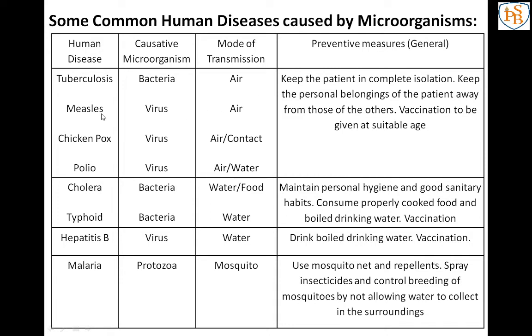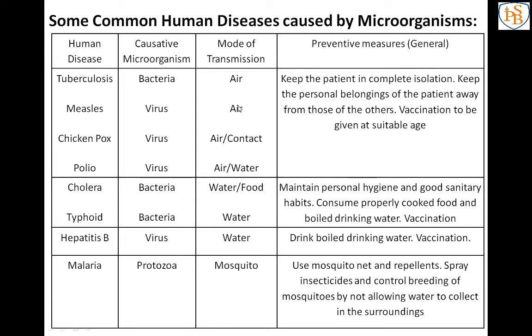Measles is another human disease. In measles, there is cough, a running nose, and the eyes are inflamed, and we can see these symptoms of measles after 10 to 12 days, because the pathogen is not a bacteria or a fungus, the pathogen is a virus, and the virus multiplies and shows symptoms after 10 to 12 days.